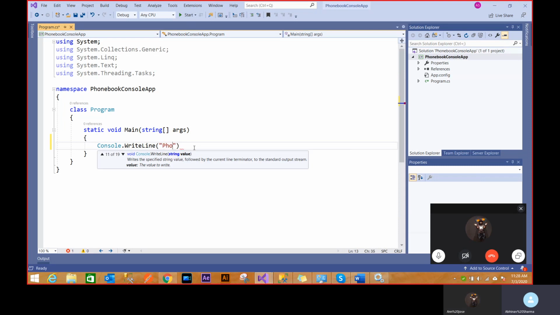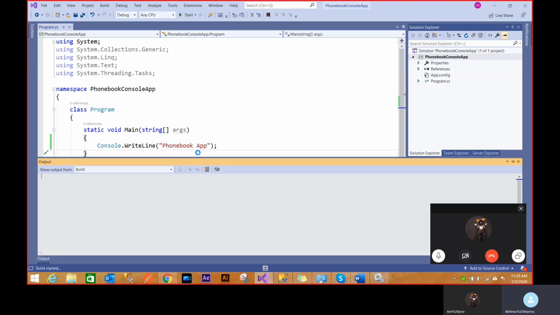Now I'll use this function. I'll just write phone book app. You'll see a problem here. If I run this, you'll see something wrong going on. It's going to start. We need to give a read line, correct? Yeah, exactly. It's going to start, it's going to run, then it's going to go back instantly. It won't wait for you.